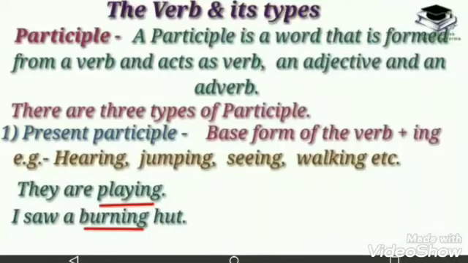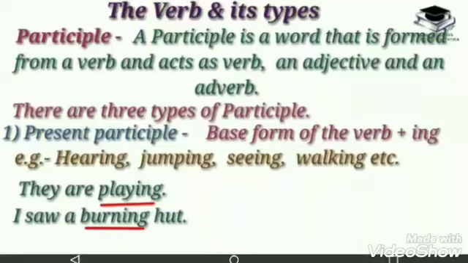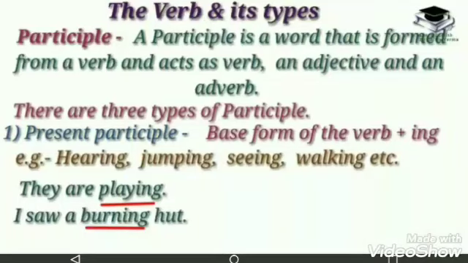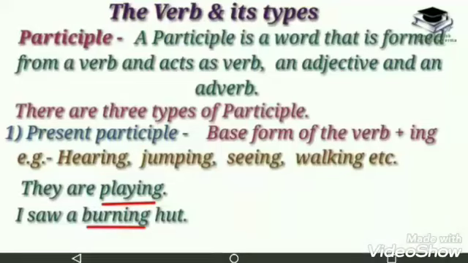In short, present participle means the -ing form of the verb. Past participle means the third form of the verb, and perfect participle means the verb have, that is having, and the third form. Such types of verbs are called participles.